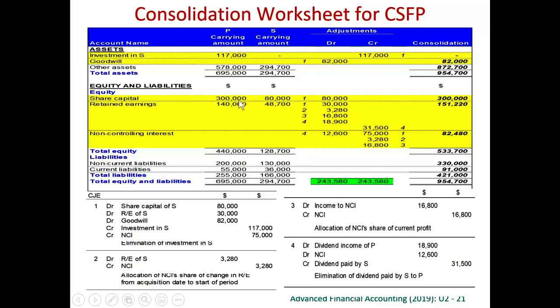The original parent's financial statements will not have this item, non-controlling interest, so we have to include it here. Also in the parent's own book, they don't have the goodwill, but we have goodwill here. Goodwill is an asset, right? So we put the goodwill figure in the non-current assets. We put the non-controlling interest here as the last item before we total the equity.